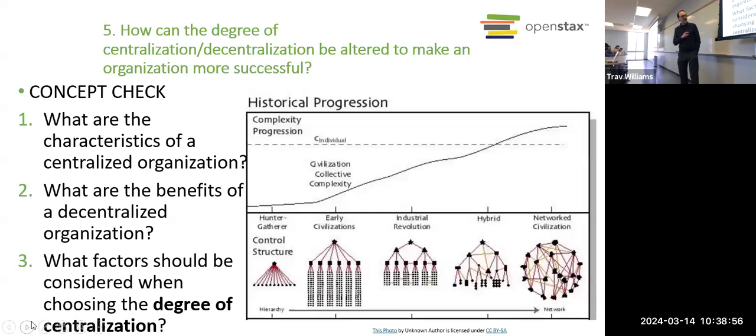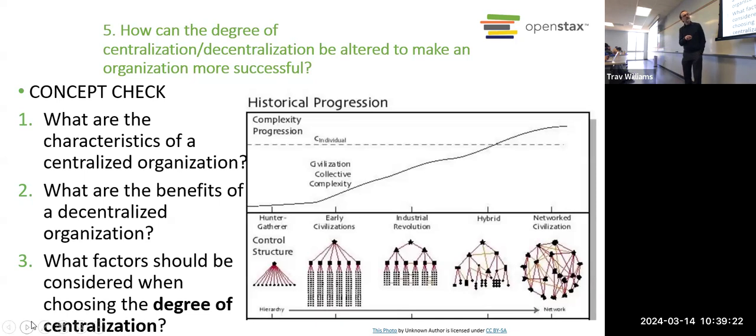All right, let's talk about centralization versus decentralization. You might remember it did come up last week talking about information systems. You can keep your data centralized where a few people have access to it, or you can decentralize and give more people access to the data. Well, same thing with decision-making in an organization.